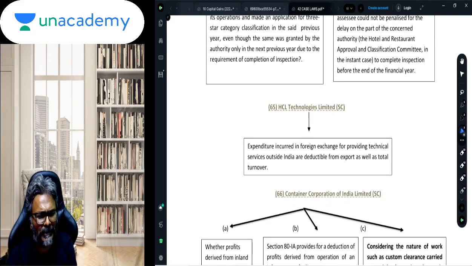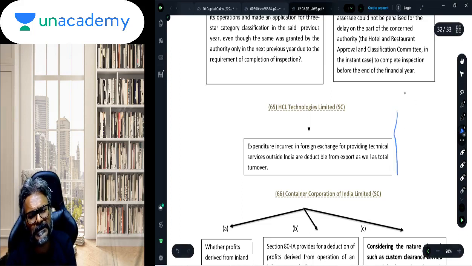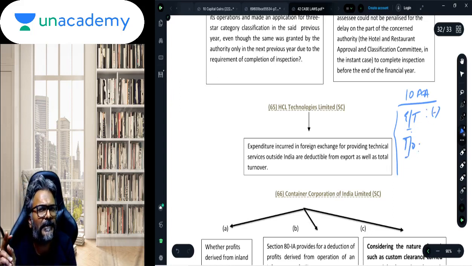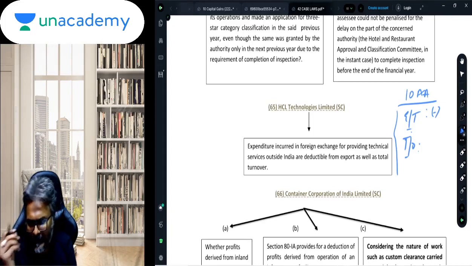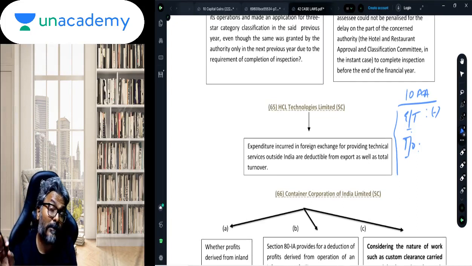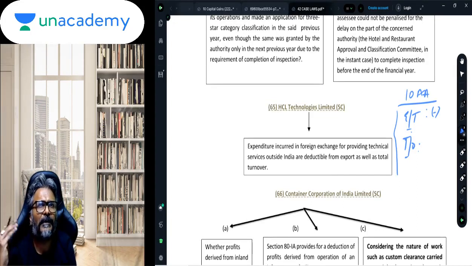HCL Technology, students, is primarily a part of a law, so I'm not discussing this. Remember, students, in the case of the 10AA deduction, export turnover and total turnover have been defined. Now export turnover and total turnover exclude what? Insurance, telecommunication charges, freight, and also the charges for technical services provided outside India.